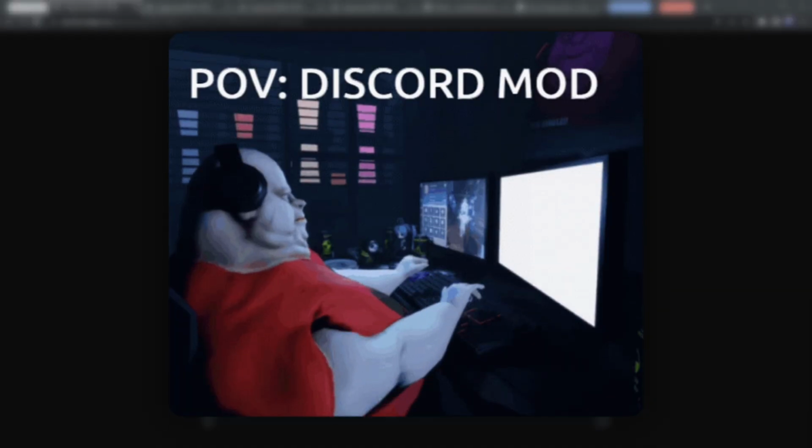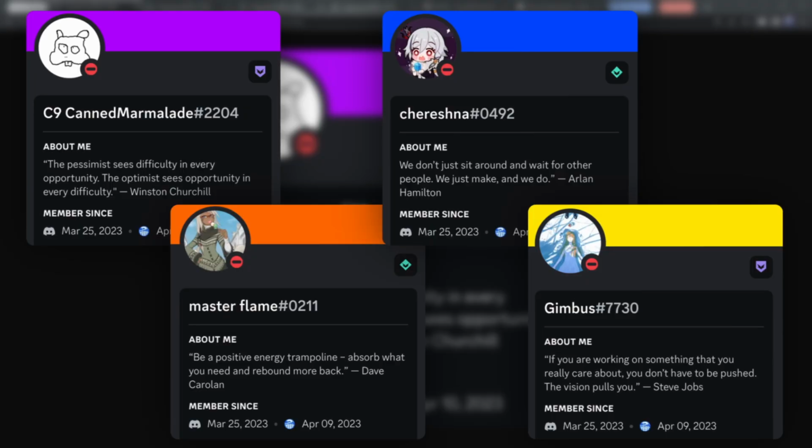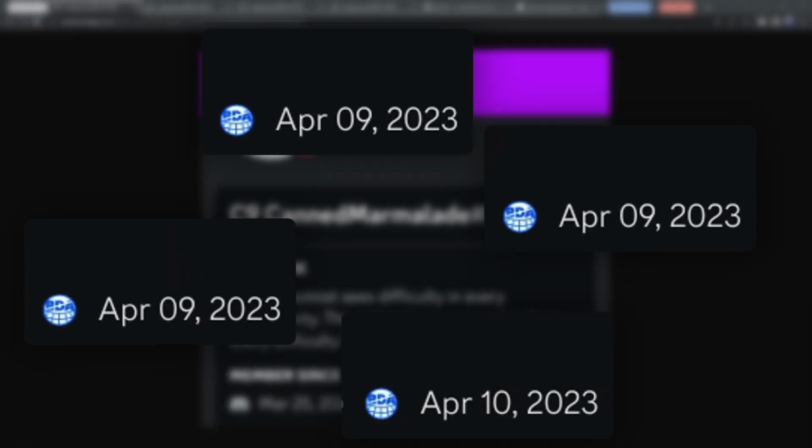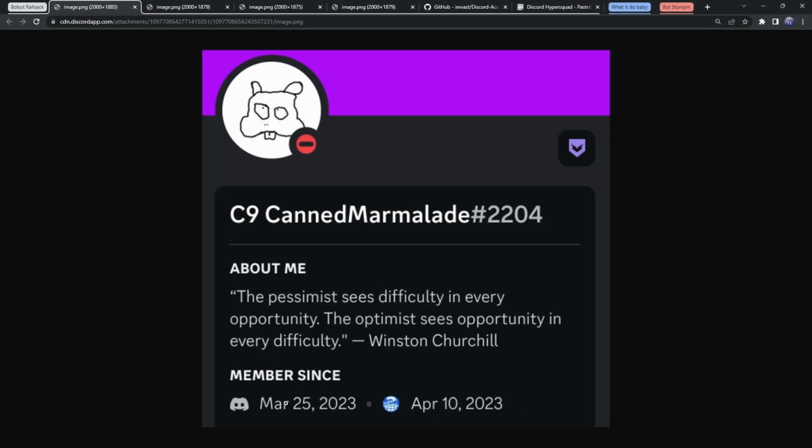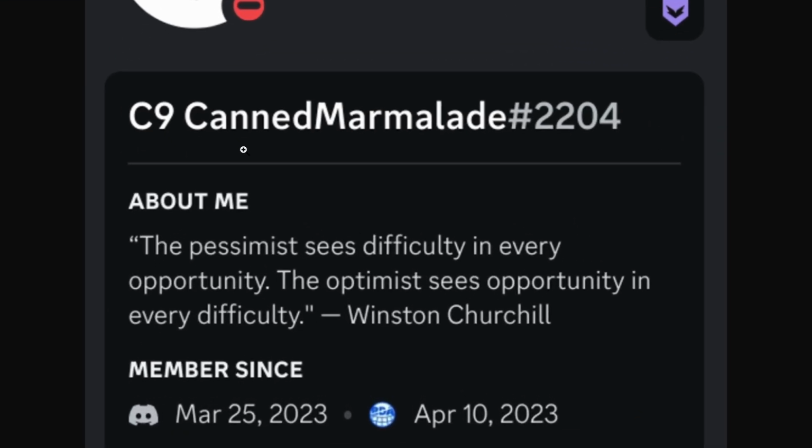I have a bit of a mystery to share. If you own or moderate a Discord server, you might have seen these random accounts join your server on the same day. And each one of these accounts are also made on March 25th. But the thing that really sets them apart are these about me's that have quotes in them.